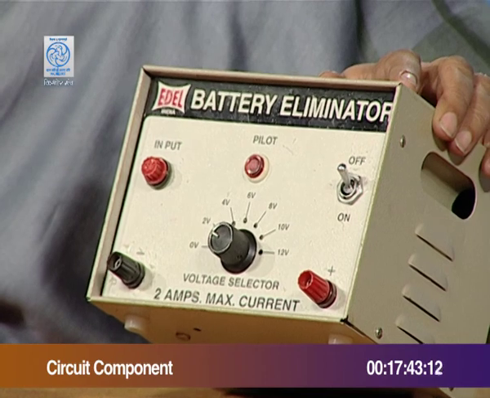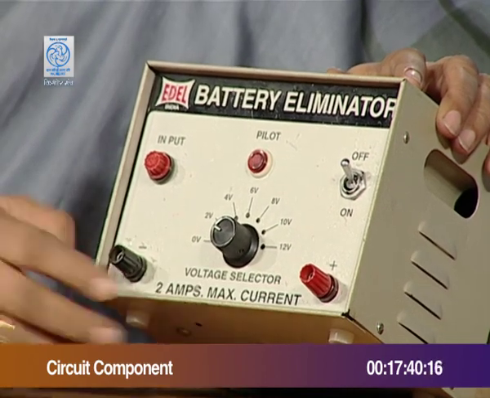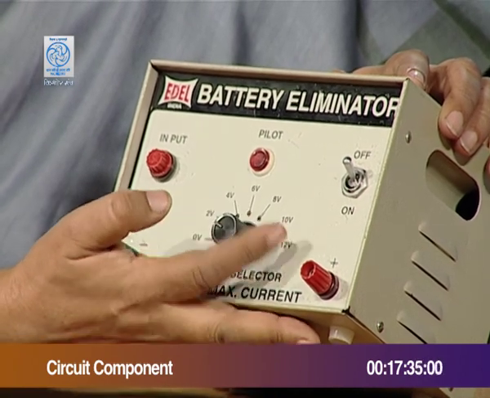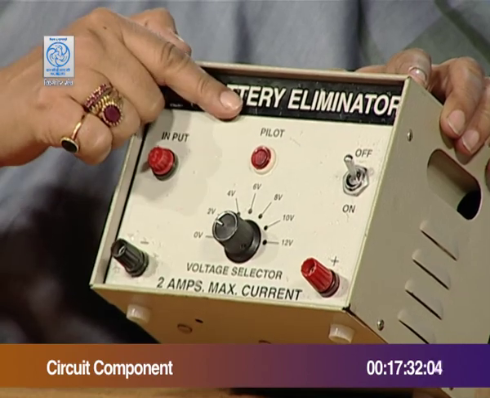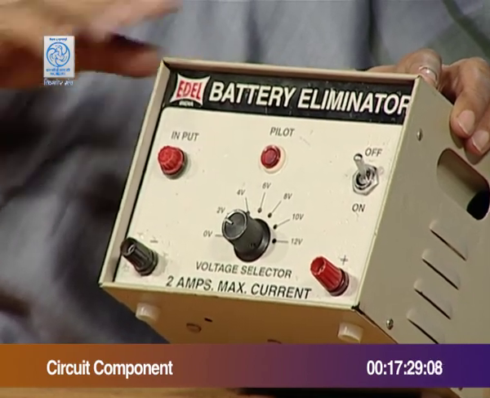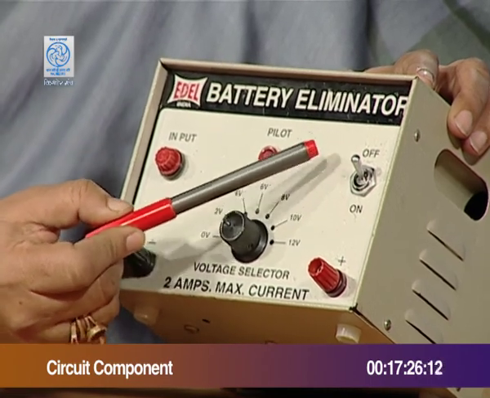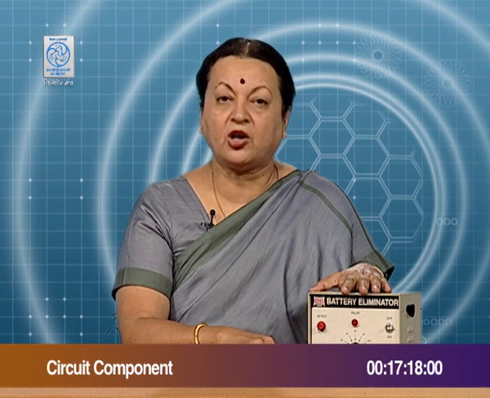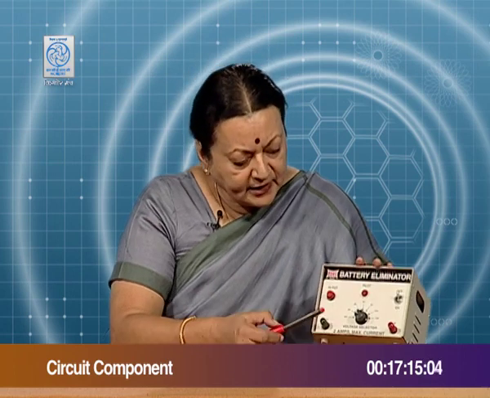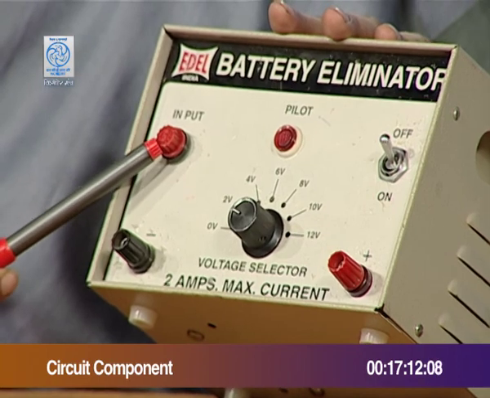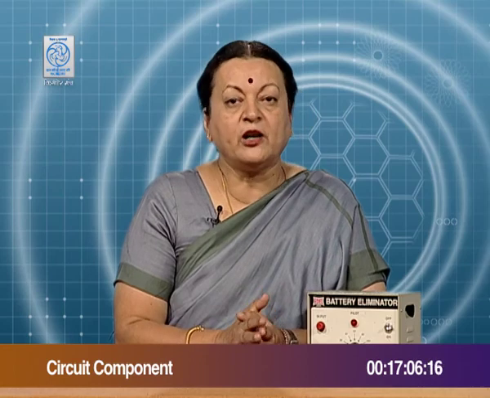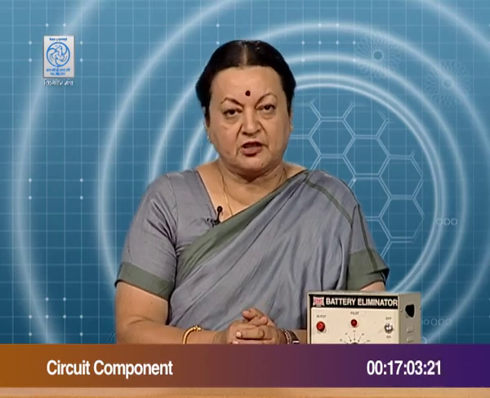We have to be always careful and sure that we connect the right way. There is a knob provided in this which allows us to choose from 2 volts to 12 volts output. A pilot lamp which suggests that the eliminator is in working condition, an on and off switch to allow us to choose when we wish to use the eliminator and when we need to turn it off. That is always when we are not making use of the circuit. Other than this, there is this input which is connected with a fuse, and in case the eliminator is not working, one of the surest problems is that the fuse must have gone.